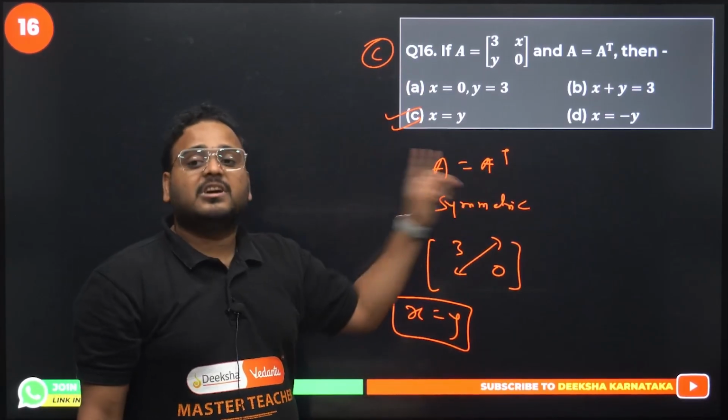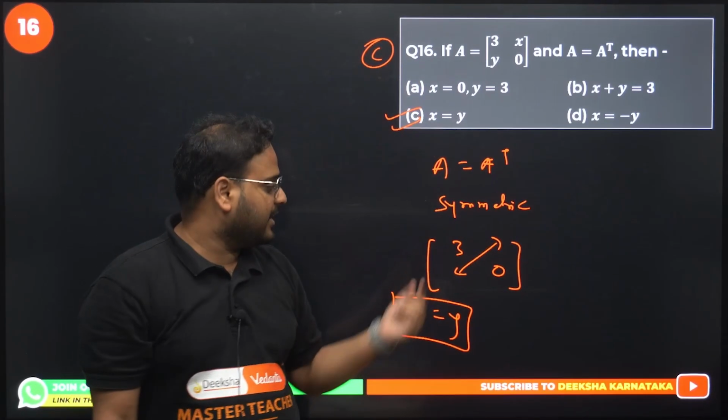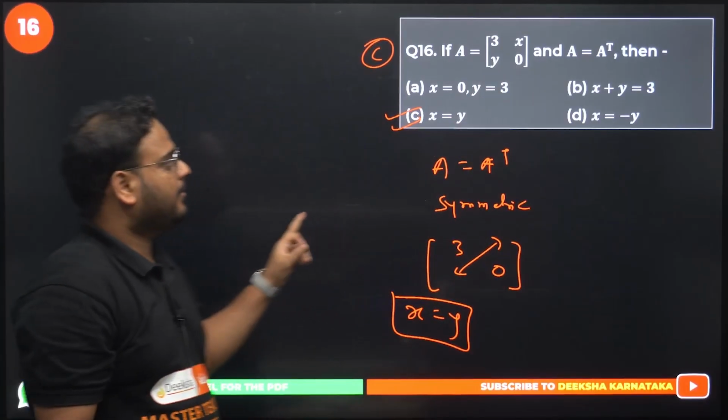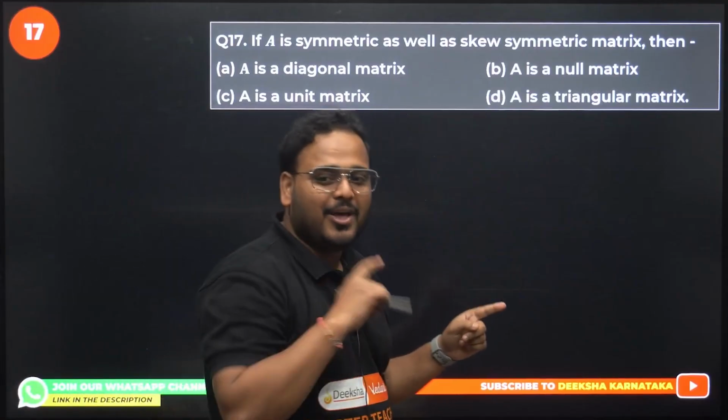A equals A transpose is the definition of a symmetric matrix. It means these two will be the same, X and Y will be the same. Option C is right. Got it? Definition is important. Question number 17 now.